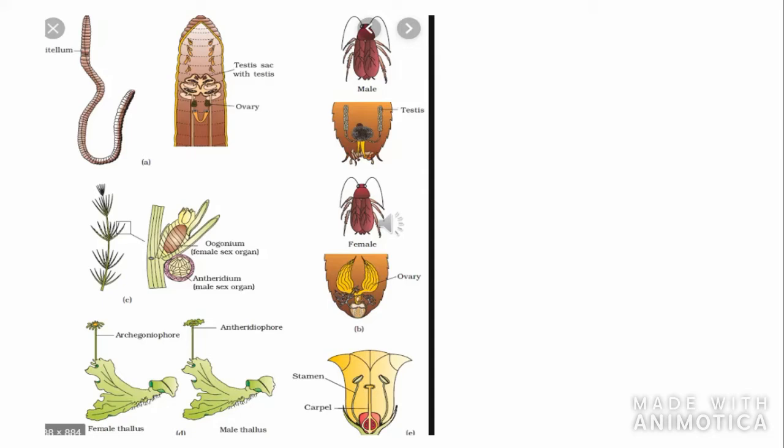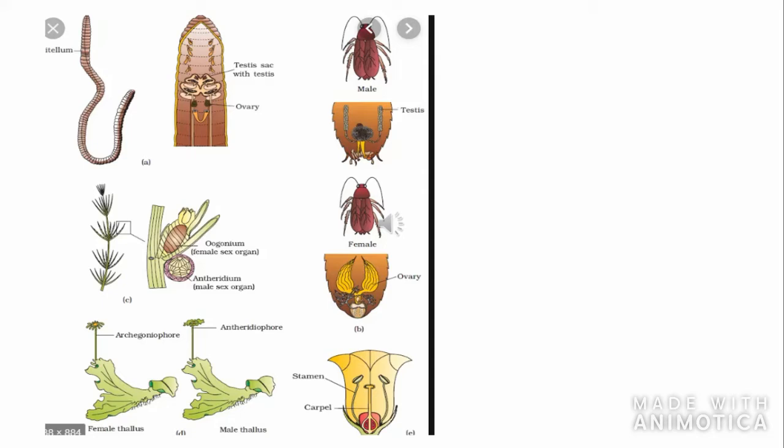The terms homothallic and heterothallic are usually used to mention the sexuality in plants. When it comes to animals, we use the terms monoecious, dioecious, bisexual or unisexual.